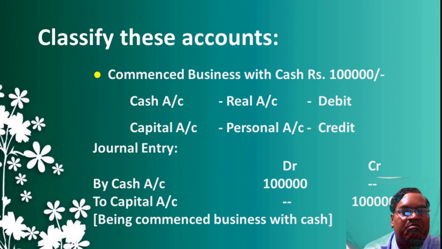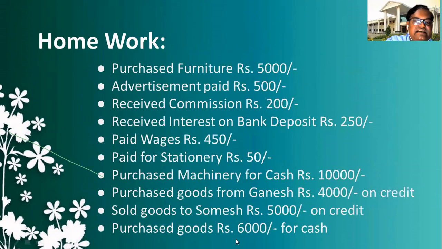Here, cash account debit to capital account. Here you can write the narration also: being commenced business with cash rupees 1 lakh. It's a brief description about the transaction. So like this, you can classify the account, apply the debit and credit rule and post the journal entry.